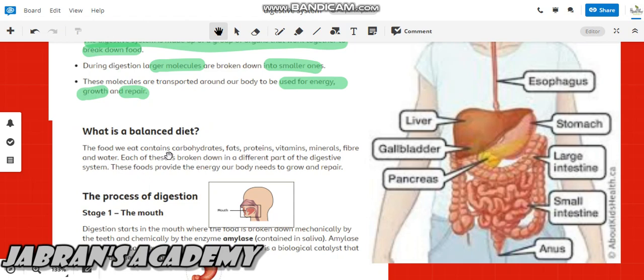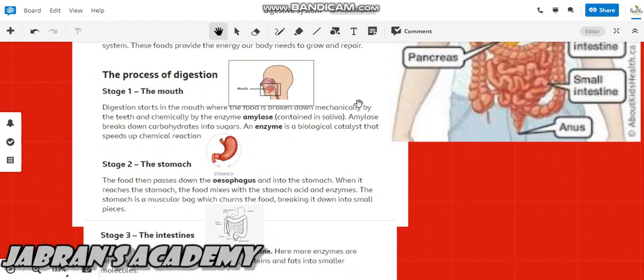The food we eat contains carbohydrates, fats, proteins, vitamins, minerals, fiber and water. These are all the main nutrients. Each of these is broken down in different parts of the digestive system. Some are digested in the mouth, some go into the stomach where they are digested, some then go into the small intestine, and some go into the large intestine and just pass out from the body. That is the waste of the body, mostly the fibers.